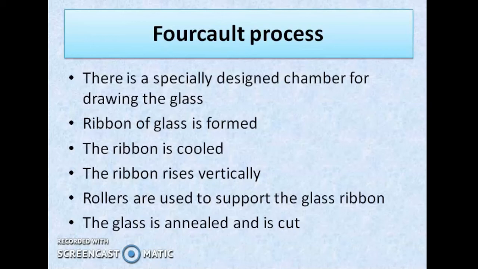The molten glass moves from the melting tank into drying chamber. In this drying chamber, glass is drawn into shape of long ribbons. The ribbon is made to travel vertically. And for smooth movement of ribbon, rollers are used. The roller also provides support to the ribbon. The ribbon is allowed to pass through annealing section and the glass is polished, inspected and cut.